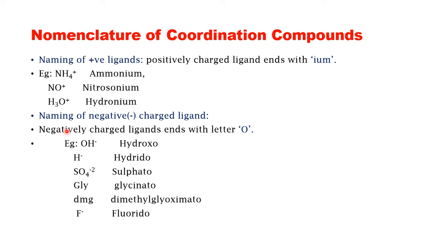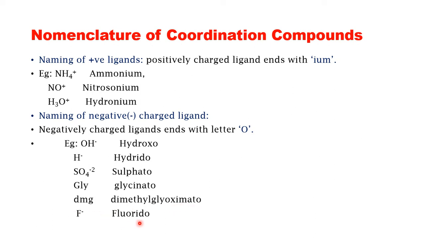Then naming of negatively charged ligands. When you have a negatively charged ligand, the name of the ligand should end with the letter O. For example, OH- is called hydroxo, H- is hydrido, SO4 2- is sulfato, GLY is glycinato, DMG is dimethylglyoximato, F- is fluorido.